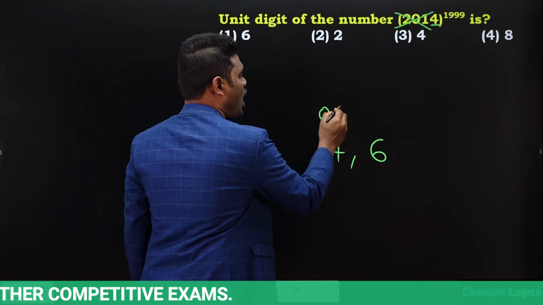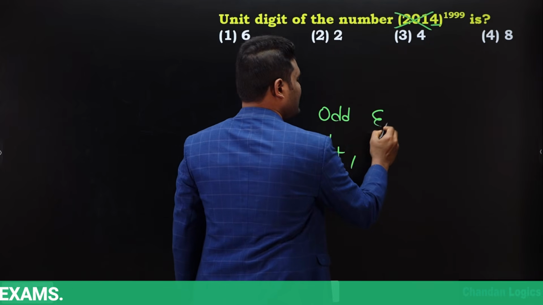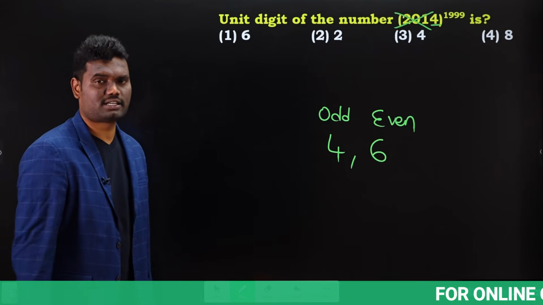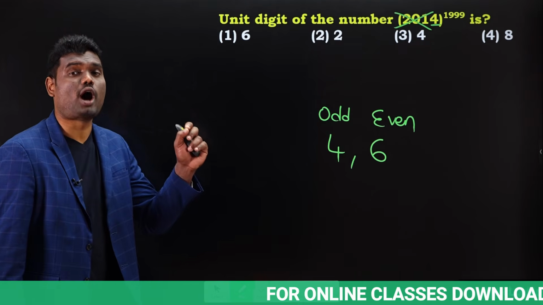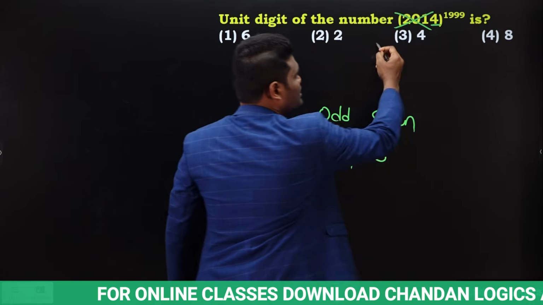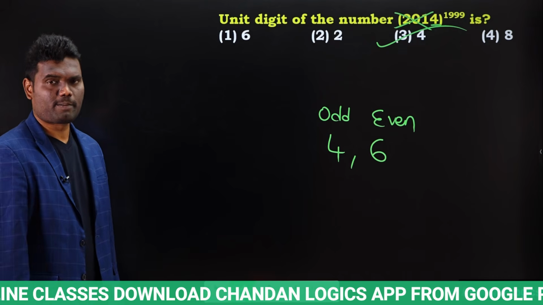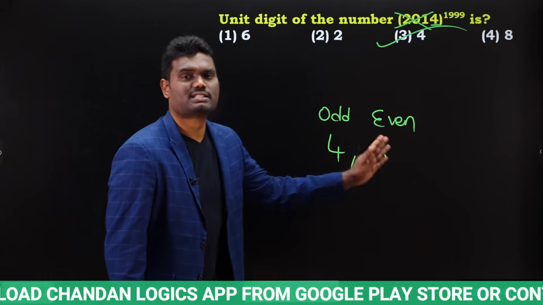If power is odd, then last digit will be 4. If power is even, then last digit will be 6. That is what we have discussed. Now 1999 means power is odd. If power is odd, then our last digit should be how much? Last digit should be 4. That's it. For 4 you will have 2 possibilities, 4 and 6.